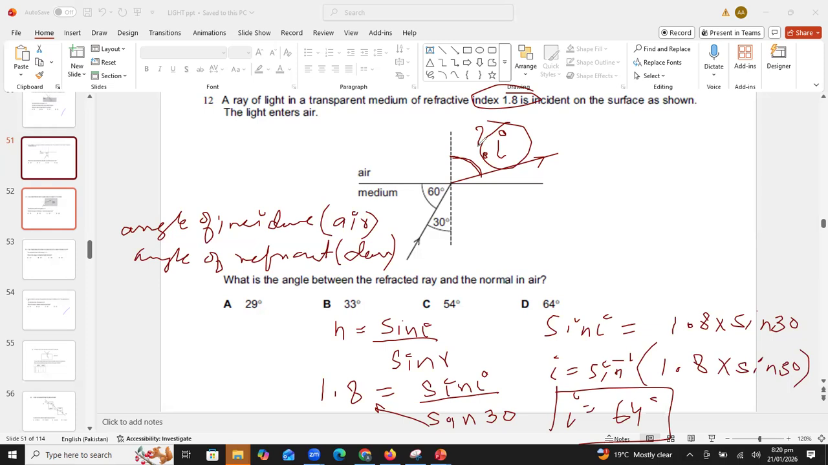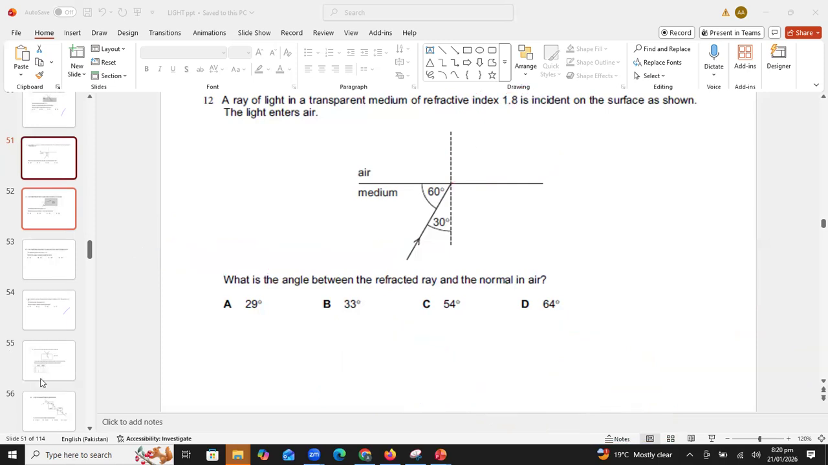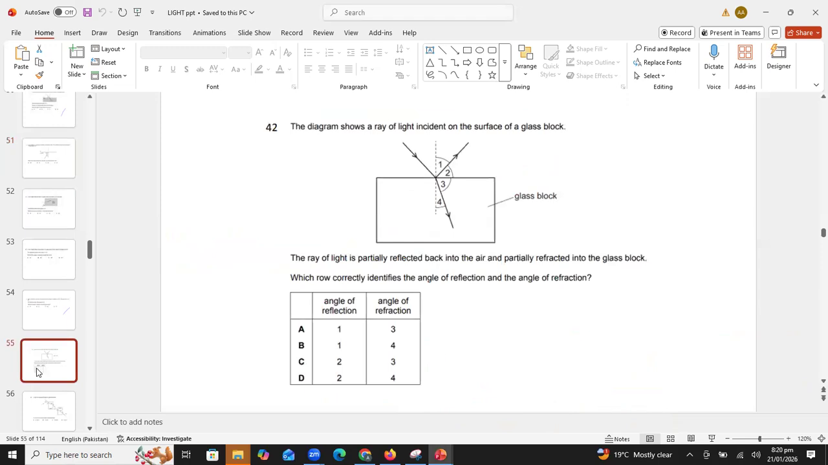All right. So I hope you all have done. Now I'm going to clear the screen and I have added a few more past paper questions which we can solve in today's class. Look at this question, question number 42. In this question, they are saying that the diagram shows a ray of light incident on the surface of a glass block. You can see this is the incident ray and this ray is partially reflecting and it is refracting as well.